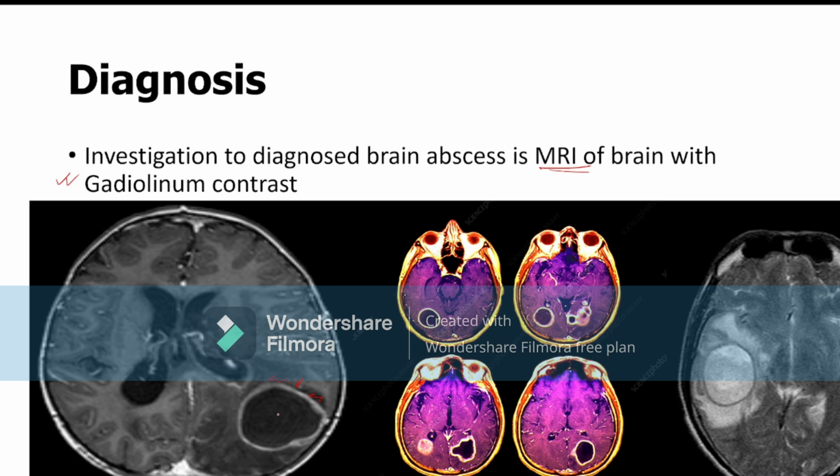If the child has a fungal brain abscess, then we find multiple air and fluid areas in the abscess. With contrast, we find a ring enhancing lesion with central hypodensity and surrounding perilesional edema. This perilesional edema causes headache and vomiting, and the pressure effect may also cause brain herniation. So the investigation of choice is MRI brain with gadolinium contrast.